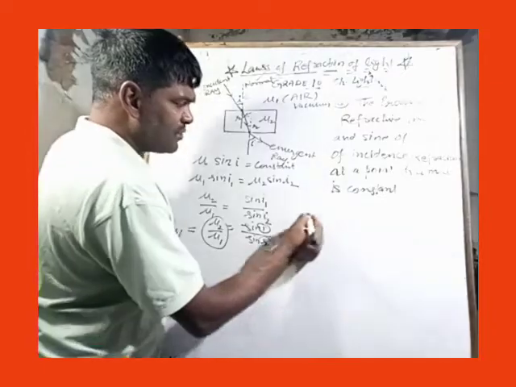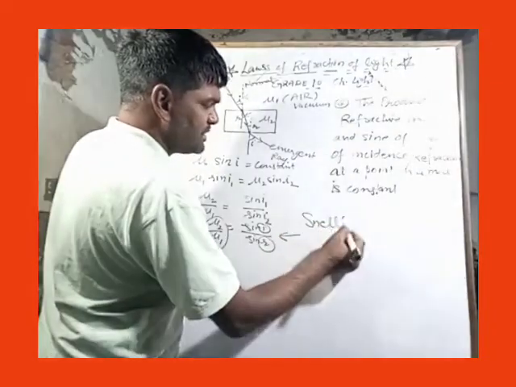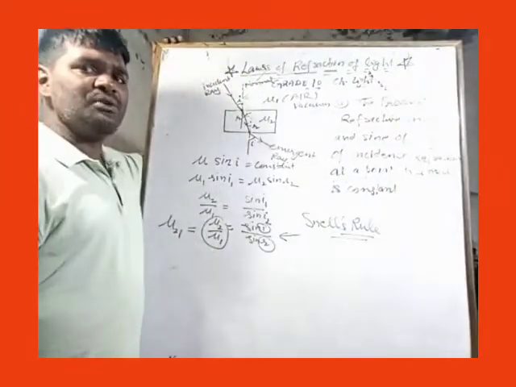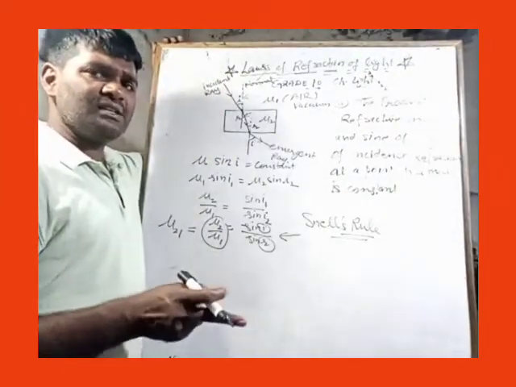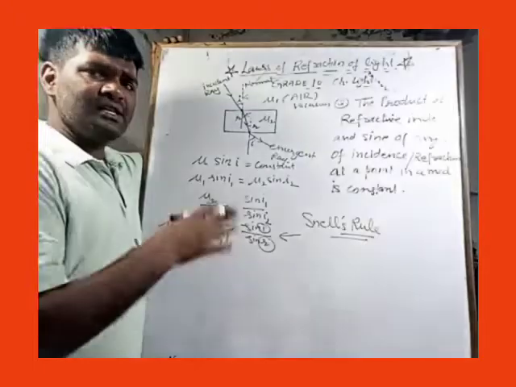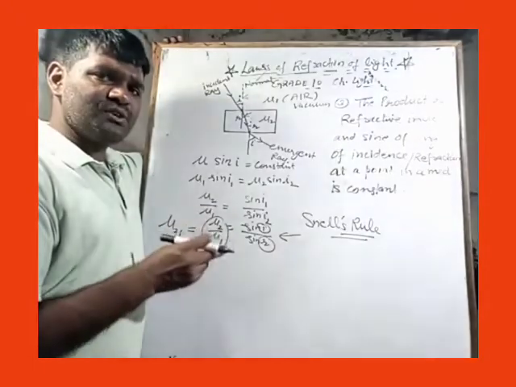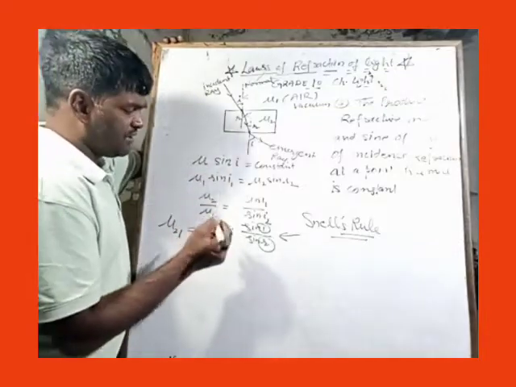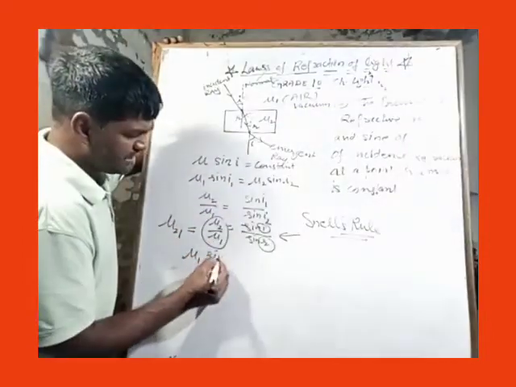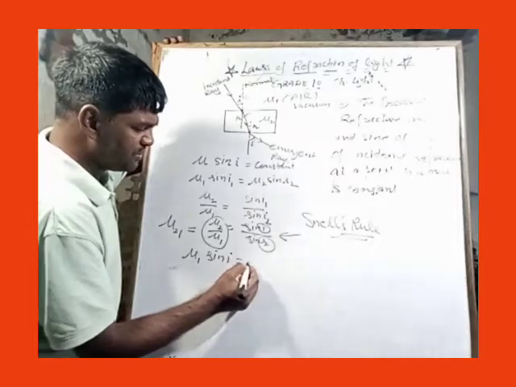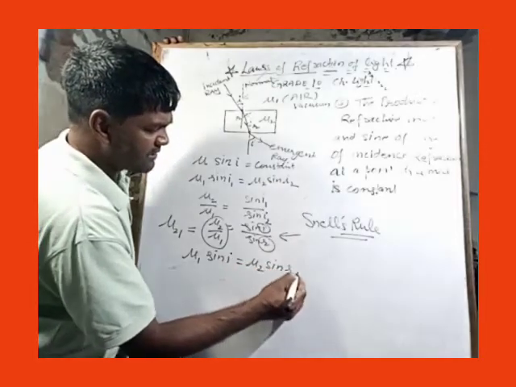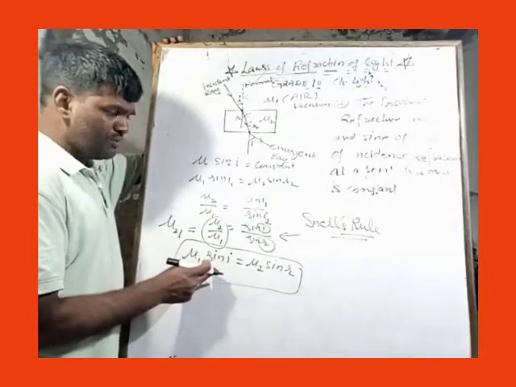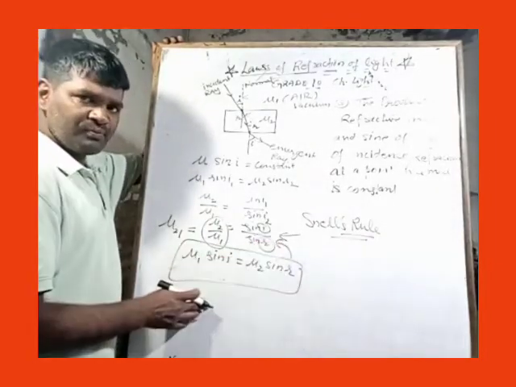This rule is known as Snell's law. This rule is known as Snell's rule or Snell's law. So simply you can say that in the case of refraction, the rays of light obey Snell's law. If someone asks you what you mean by Snell's law, it means you can write down mu1 into sine I is equal to mu2 into sine r. This is known as Snell's law. Either write it in this form or in this form.